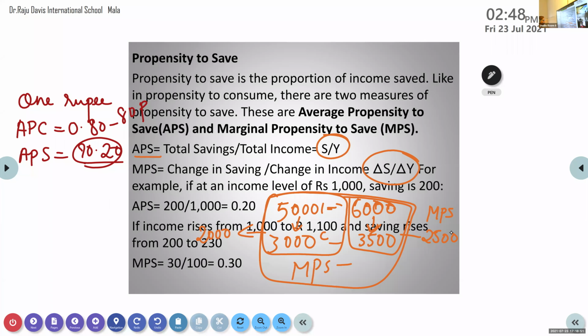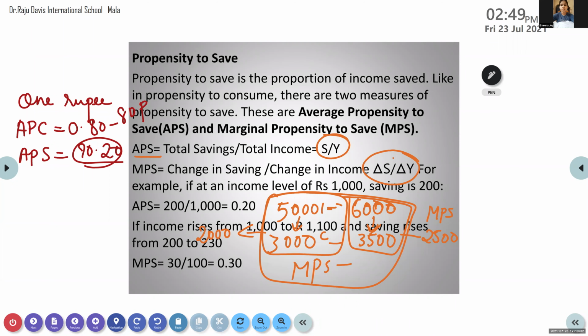Elvina, you got MPS? No, ma'am. Did you get the savings difference? 2000, 2500. That is saving actually. Now how much change happened in savings? 500.